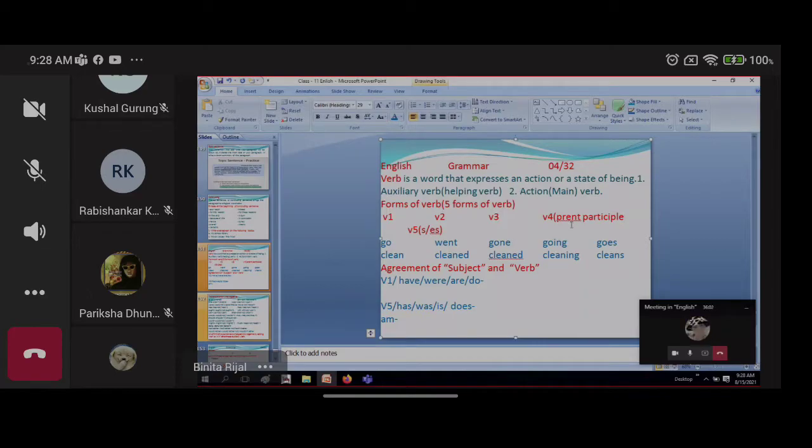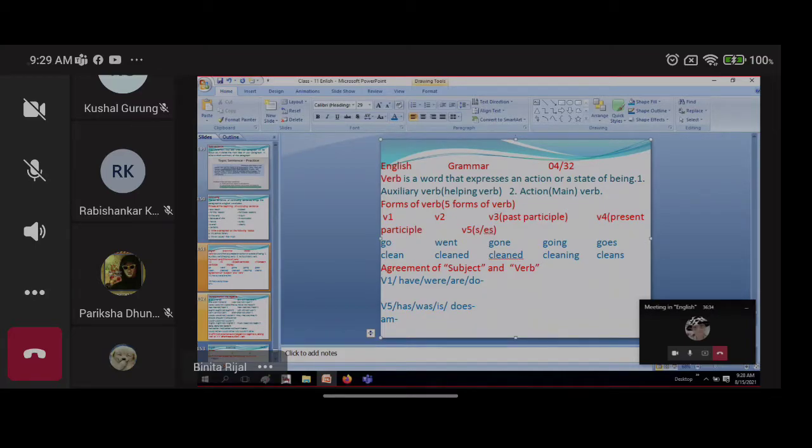Present participle. And next one, verb 3, that is past participle. Just note it down. Don't say I will take a screenshot, ma'am will send it to me. Don't say like that. Please note down whatever I have given, the important things.